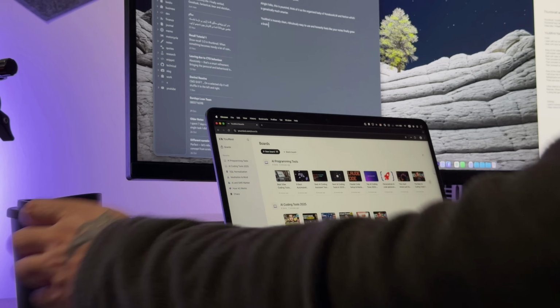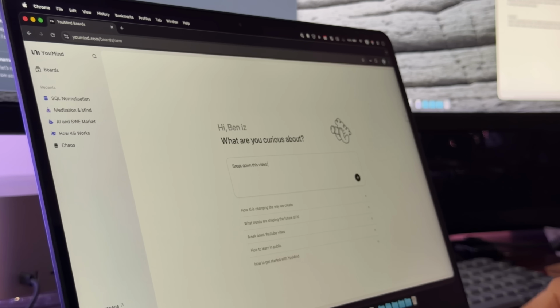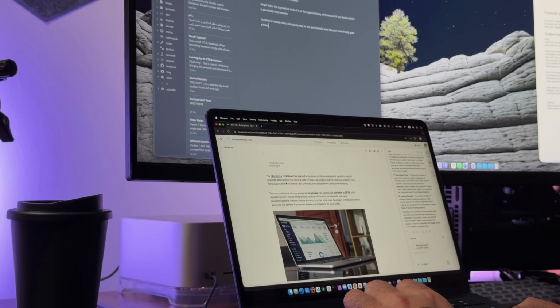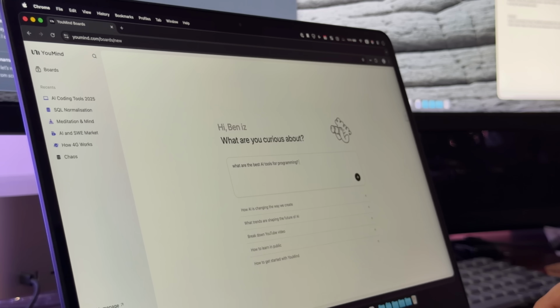Alright folks, this is UMind. Think of it as the organized baby of NotebookLM and Notion, which is genetically much smarter. UMind is insanely clean, ridiculously easy to use, and honestly feels like your notes finally grew a brain. Asking how? Let me show you.